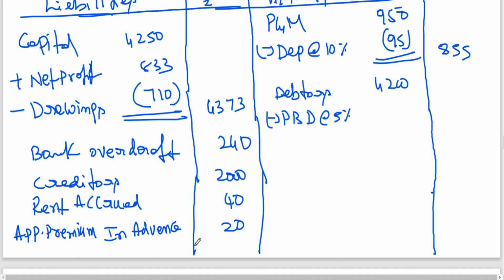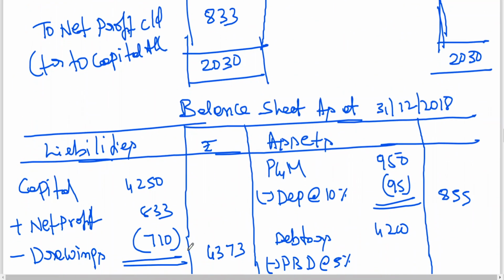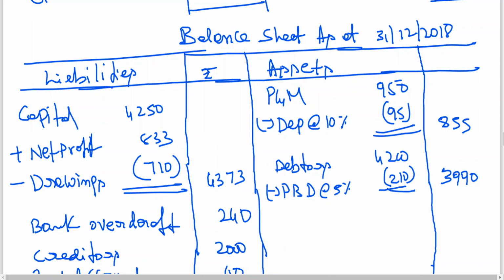We got 210, no? PBD 210. So 4,200 minus 210, it is coming to 3,990. This is debtors.